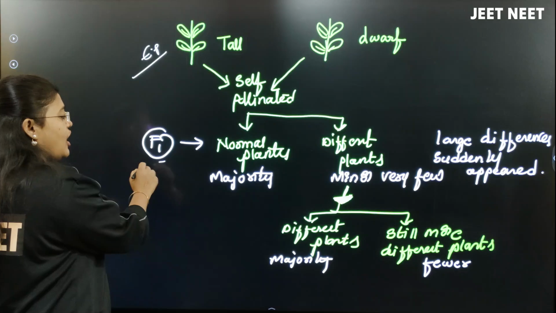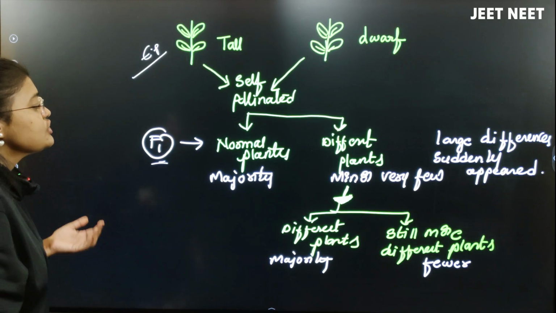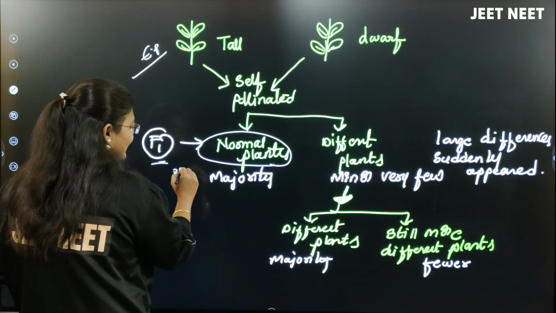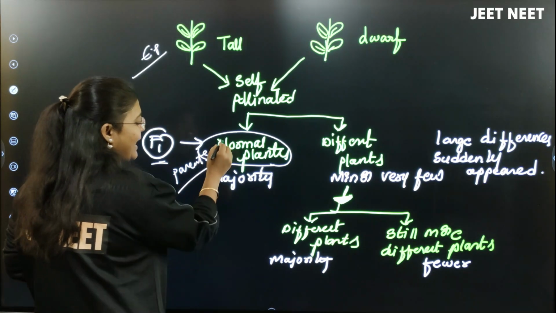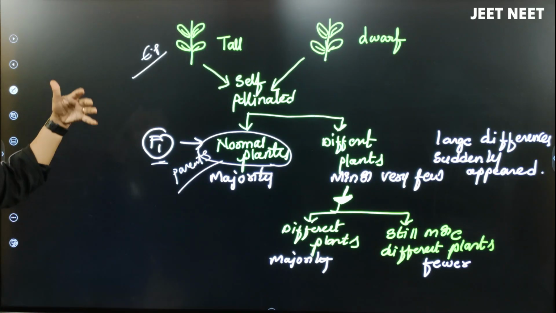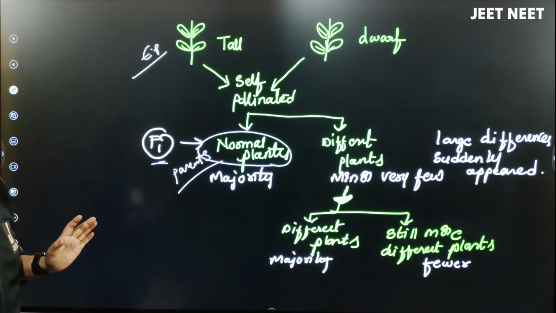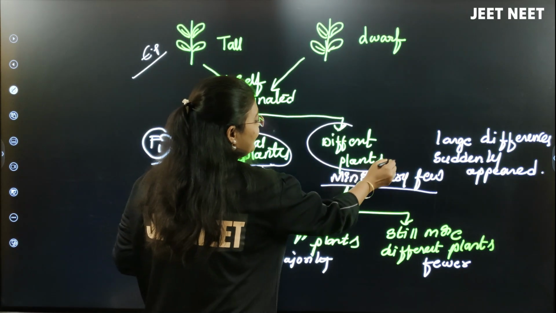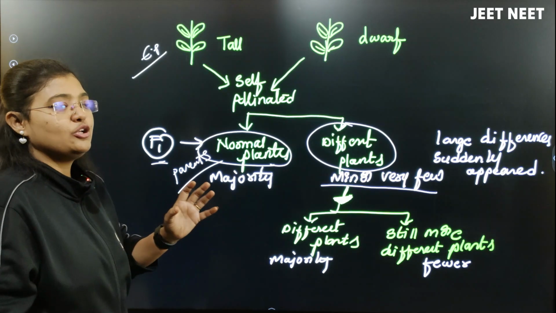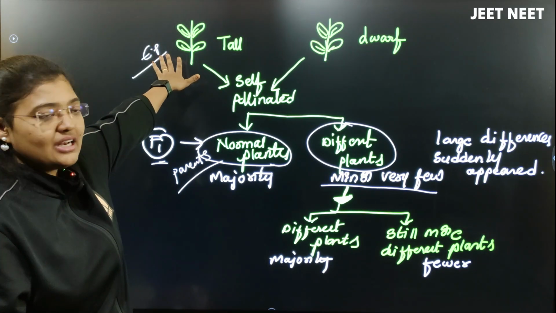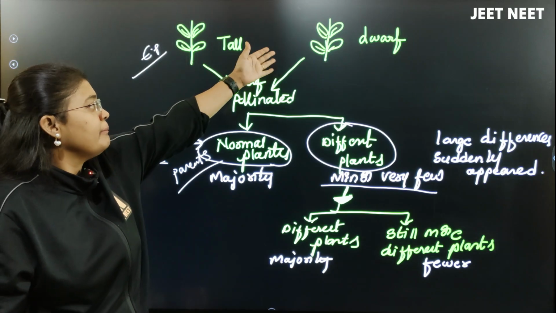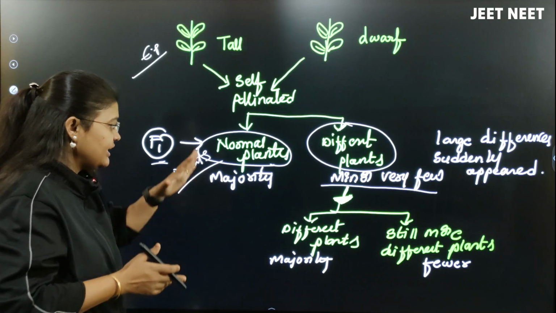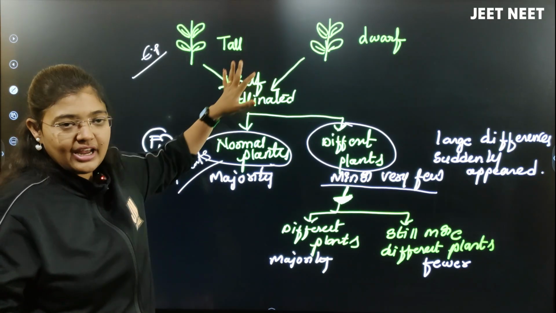As you know, F1 is going to be produced, right? So in that, most of the plants were normal, just like their parents, mostly tall or maybe dwarf, right? But in some plants, very few, there was a totally different plant. Let me give you an example: there were red colored flowers, maybe light yellowish colored flowers, and both got fused. It might be producing either red colored or yellow colored flowers.